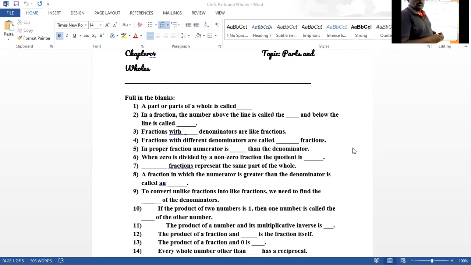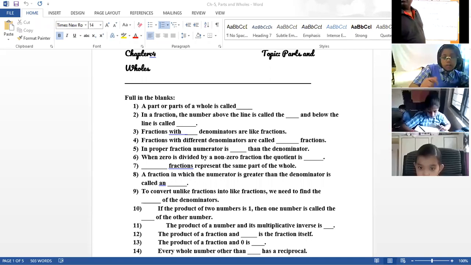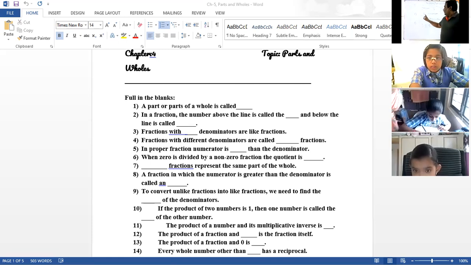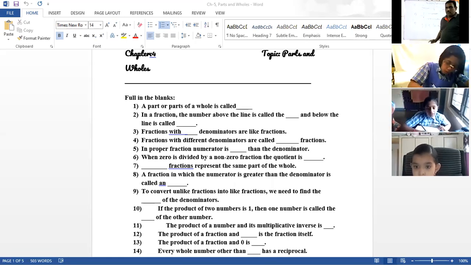If you know the answers, you can give the quick answers. I am also trying to write the answers on the board. These are very easy questions, not at all difficult. When you write a fraction, the portion above the line is called the numerator. The term below the line is called the denominator. Got it, Himani? Yes, sir.